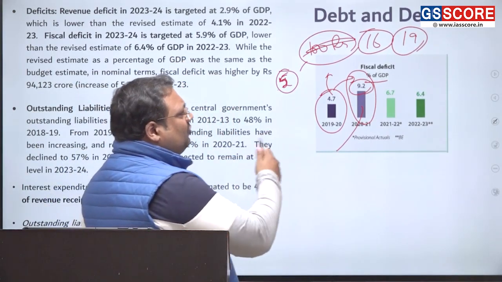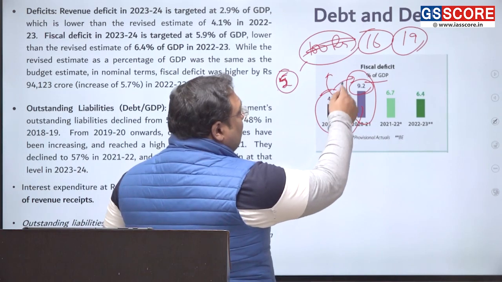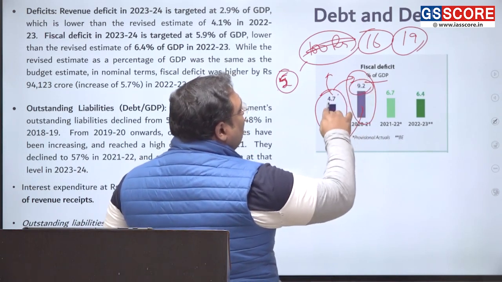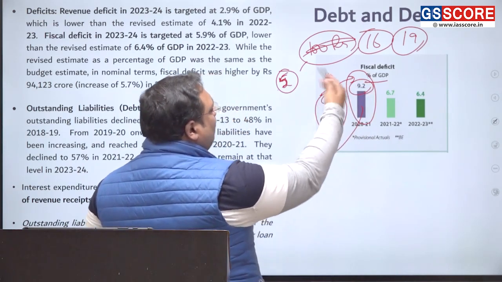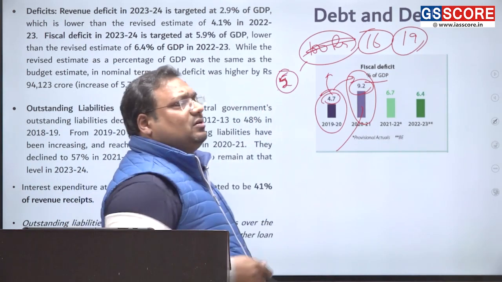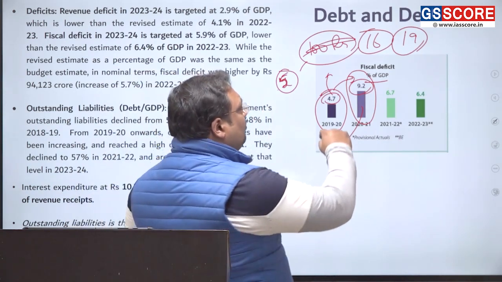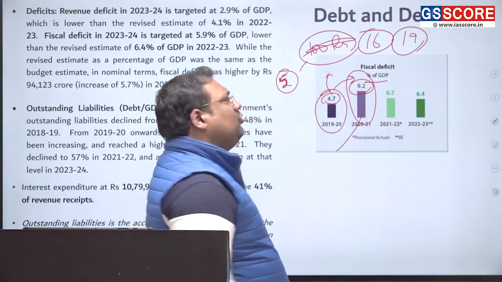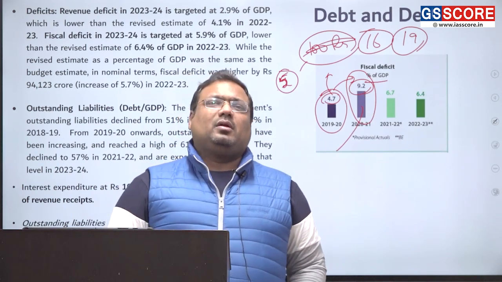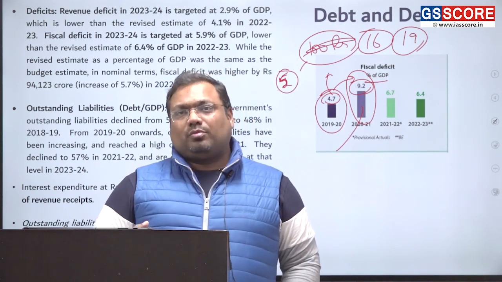So let me repeat it in English now. The fiscal deficit is 4.5% on average before the COVID. COVID increased it to more than double, to 9.2% of the GDP. This is a huge number.